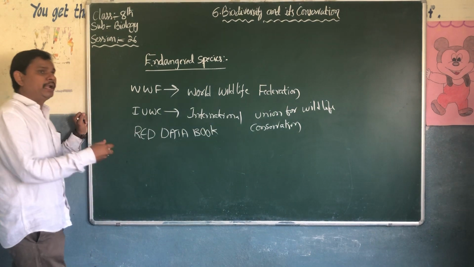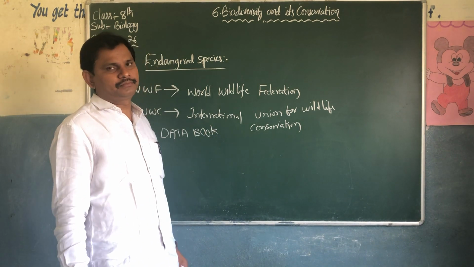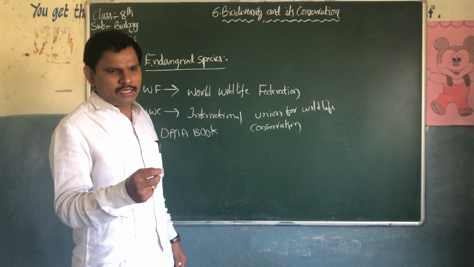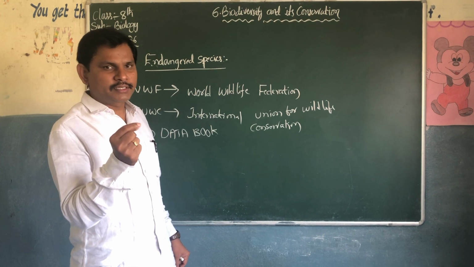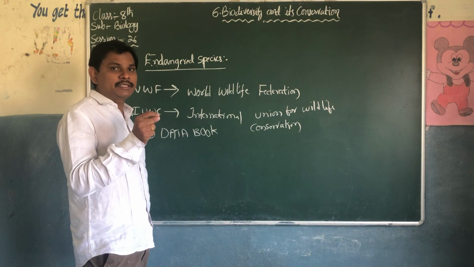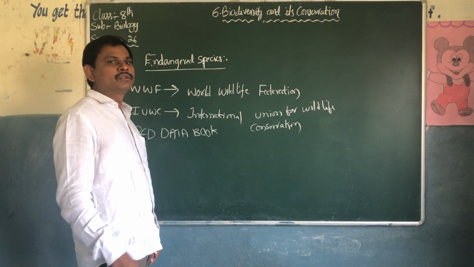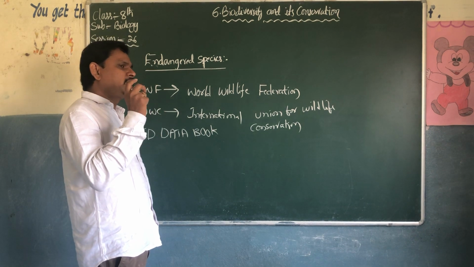We can see plenty of animals and plants in the Red Data Book. If an animal comes under endangered, its name will enter into the Red Data Book. Then you can see that there is a signal, it is a danger.